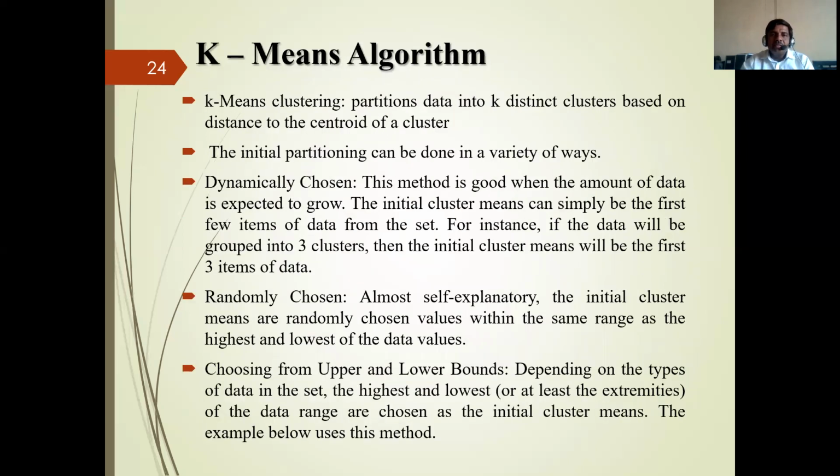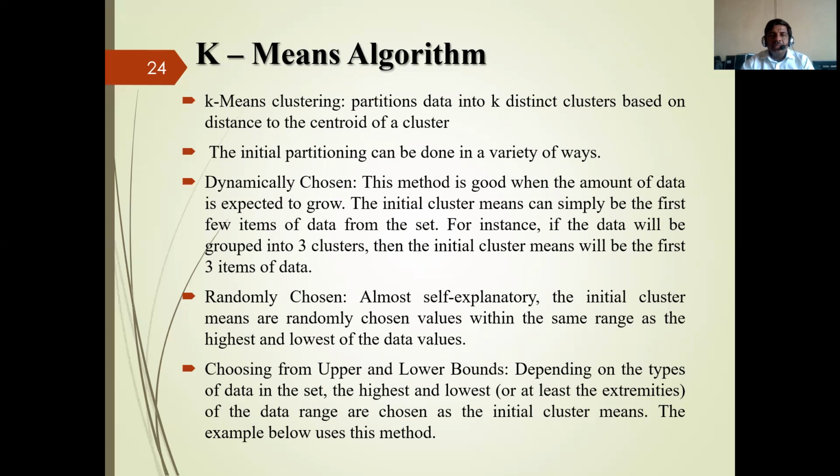The k-means clustering algorithm, first of all, partitions the data into k distinct clusters based on the distance to the centroid of the cluster. It means that in k-means, the data set is divided into a number of partitions considering the centroid of the cluster. And the initial partition can be done in a variety of ways.